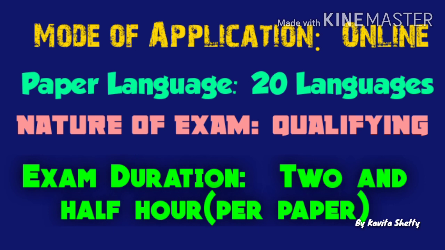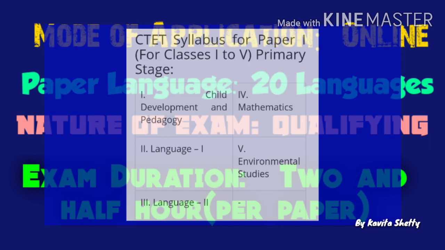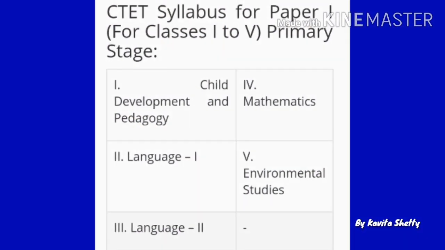The paper language is in 20 languages. Nature of examination is qualifying. The exam duration is 2.5 hours per paper. And there are two papers for this examination, that is paper 1 and paper 2. Now let us see the syllabus for paper 1. Paper 1 is for classes 1st to 5th, that is for primary stage.